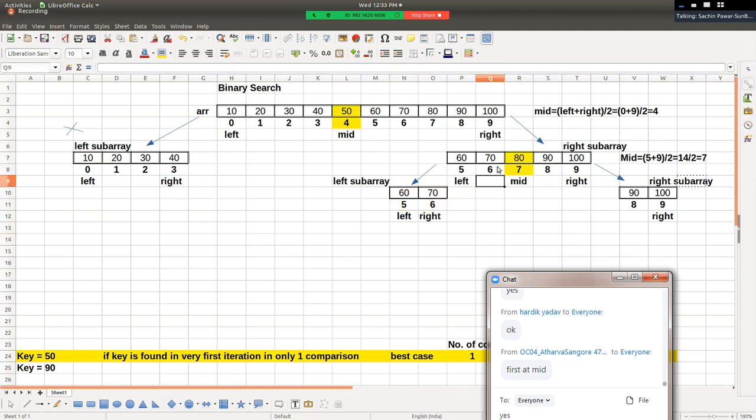The value of right will be mid minus 1, and for the right sub array, the value of right remains as it is. The value of left will be mid plus 1.